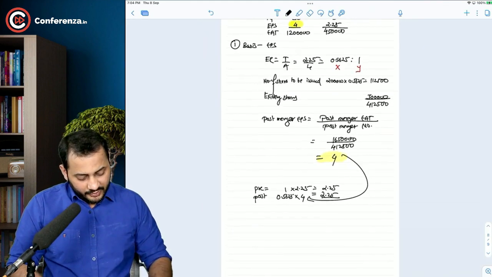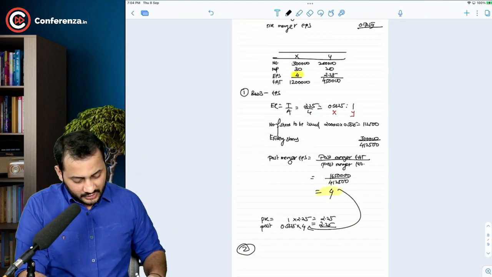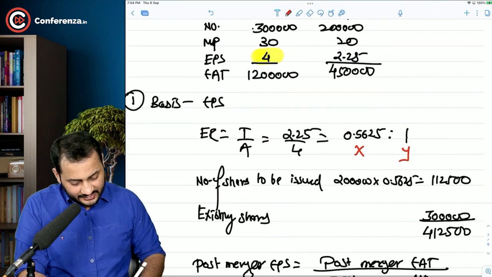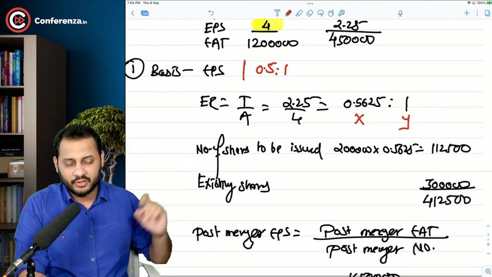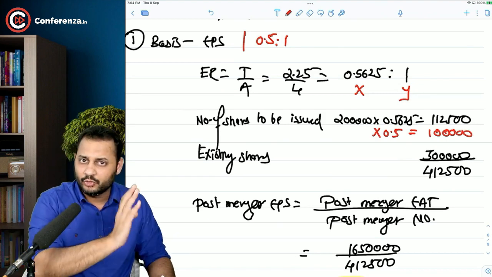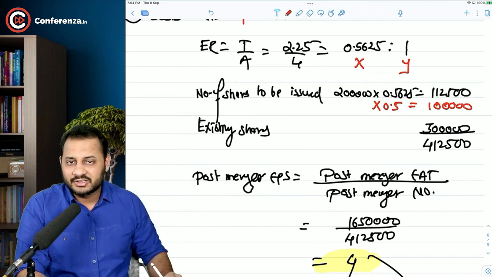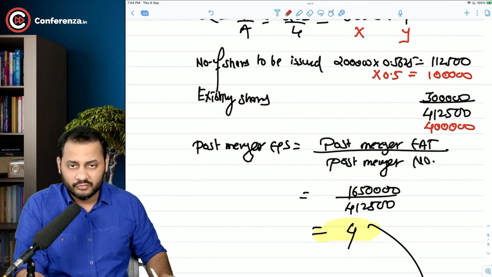Okay. If we do the same calculation for the second part of this question, I will just try to change few things here so that you can compare. The second part says that simply the exchange ratio has to be 0.5:1, right? So how many shares will you issue? Instead of 0.5625, you will issue 1 lakh shares. Am I right? 2 lakh into 0.5, because that's the exchange ratio, 1 lakh. Existing shares are 3 lakh. You will issue 1 more lakh. The total number of shares will be 4 lakh.